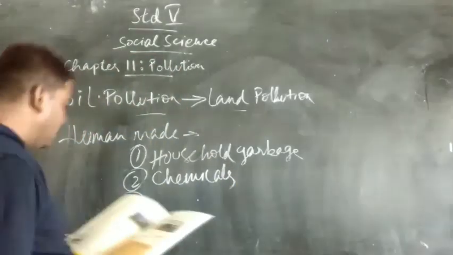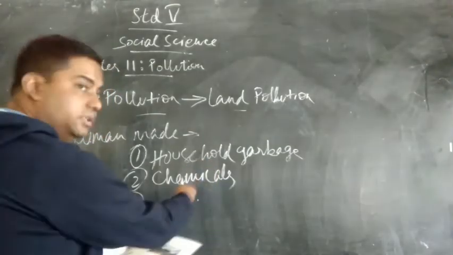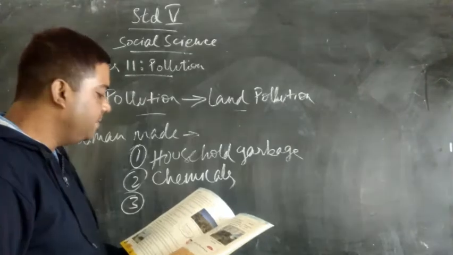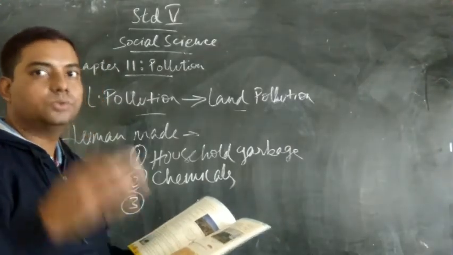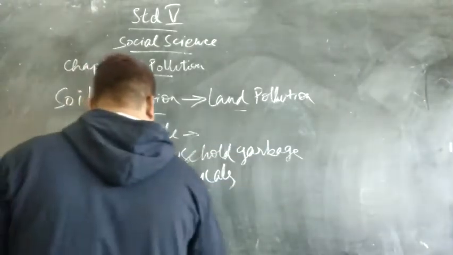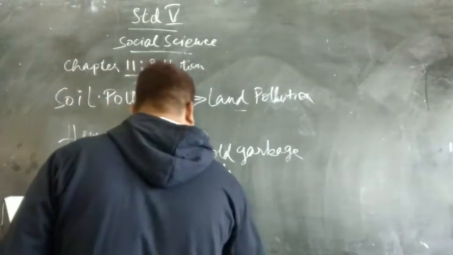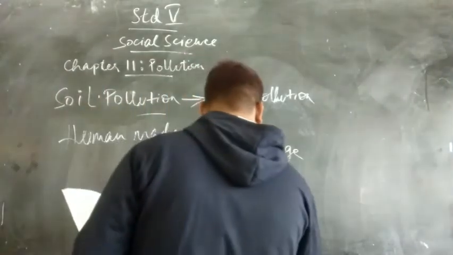Then we come to improper disposal or leakage of harmful chemicals, which you have already studied. Next is abandonment of open mines and construction sites. When we leave all the open mines and construction sites like this, all the waste enters the soil.